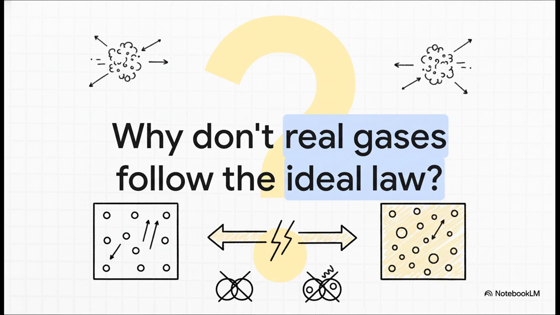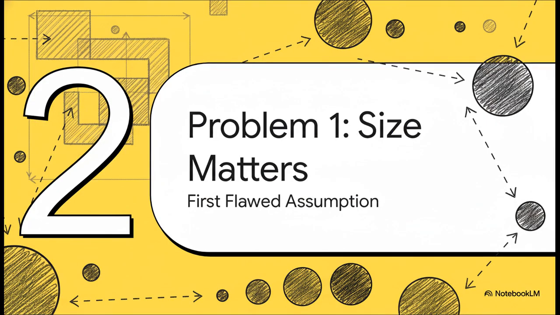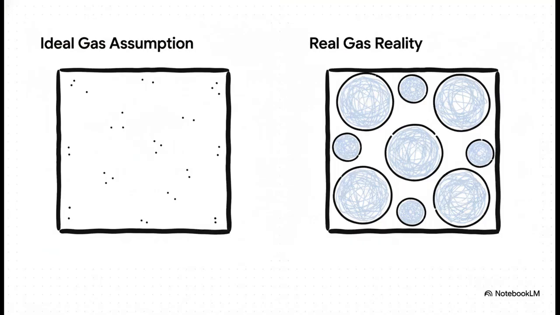Well, it turns out the ideal gas law is built on two huge assumptions that are, well, let's be honest, just plain wrong. So let's dig into the first flawed assumption. It's one of those things that seems so obvious once you point it out, but the ideal model just completely ignores it. The ideal gas law basically pretends that gas molecules are just these tiny little points floating in space, that they have zero volume, which is kind of crazy.